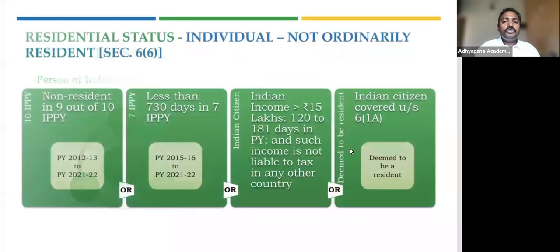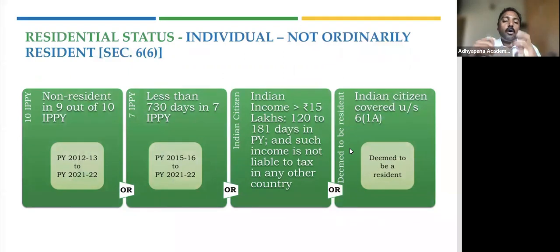After that, once you have decided whether the particular person is a resident or non-resident, being an individual, it is important to understand when he will be called an ordinary resident or not ordinary resident. So Section 6, Clause 6 provides additional conditions to determine whether a person will be called an ordinary resident or not ordinary resident.